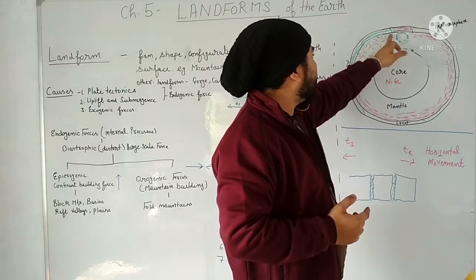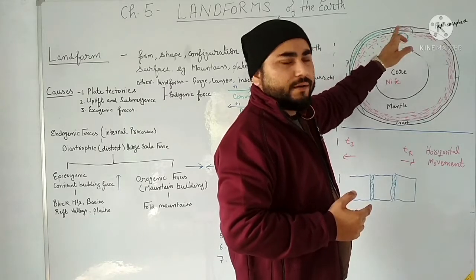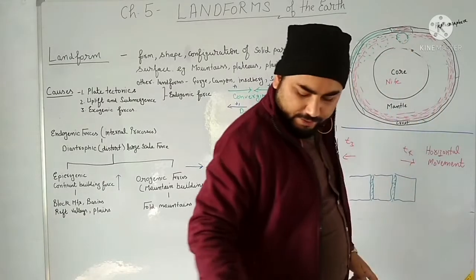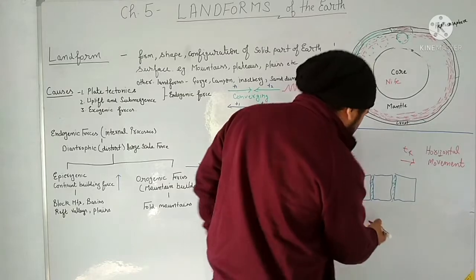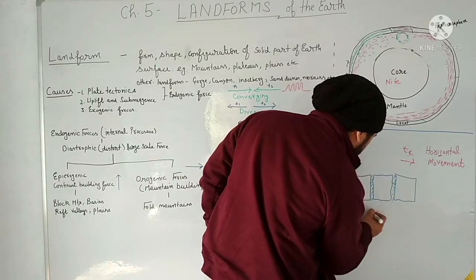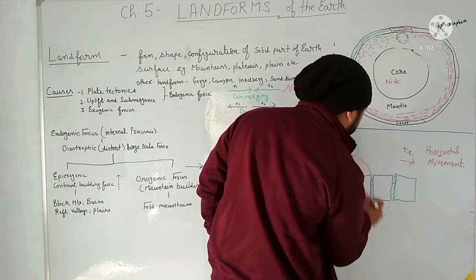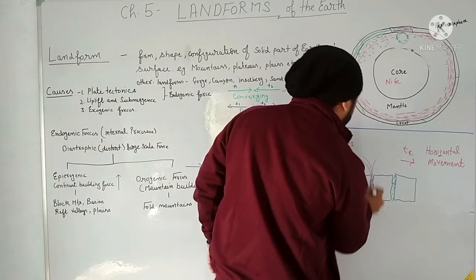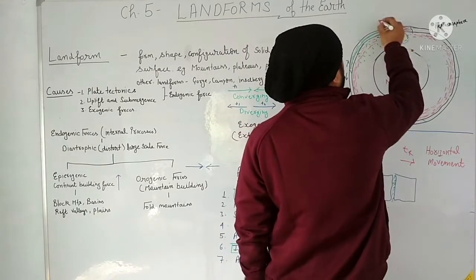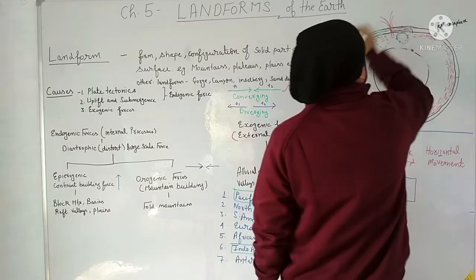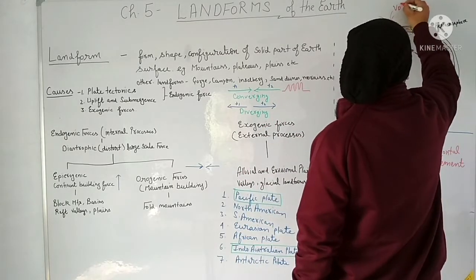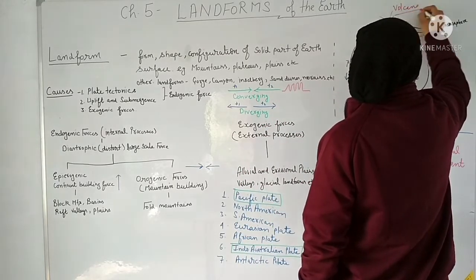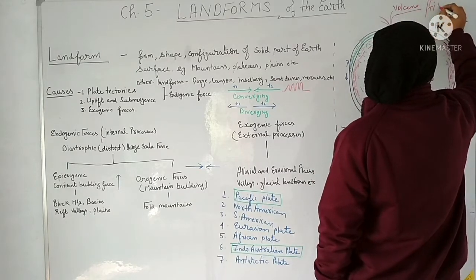So whenever they find a crack, they will try to move outside. Suppose this is molten rock, they will try to come out this way. And what will take place? A volcano will take place, or a fissure can take place.